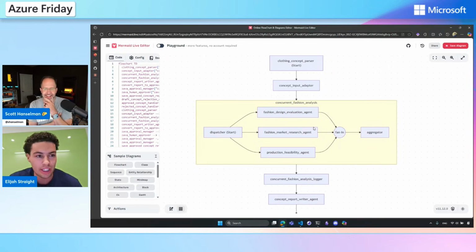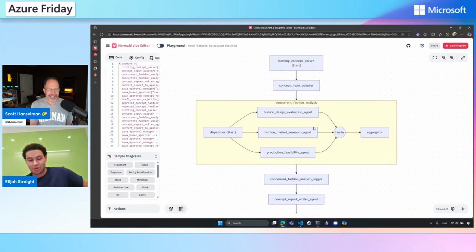So yeah, what we're looking at right here, Scott, is a multi-agent as a workflow with the agent framework that contains a multi-agent sub workflow as part of the overall workflow. And I heard you're a big fan of slides and love going through elaborate slide decks. And so this demo that we're going to show today is going to eliminate your need to ever look at another slide deck ever again. Does that sound like a plan? I love it. If we can do this whole thing without seeing a slide, I will be impressed.